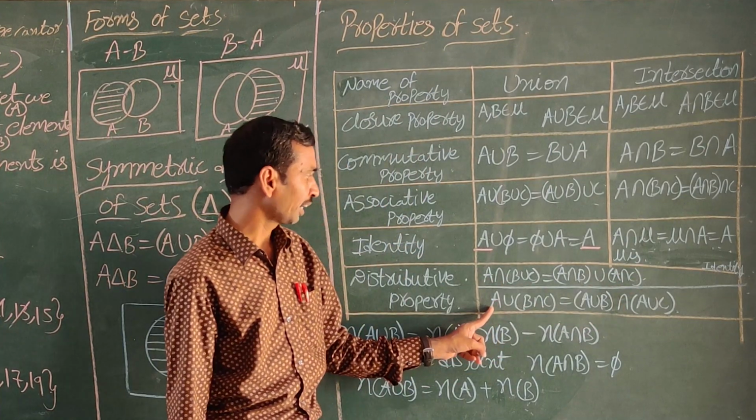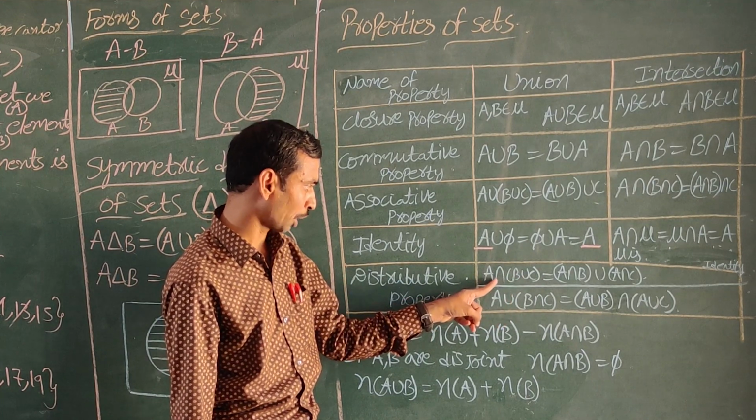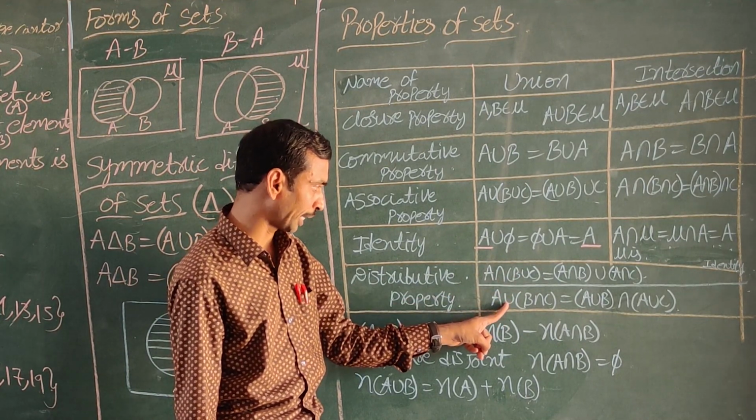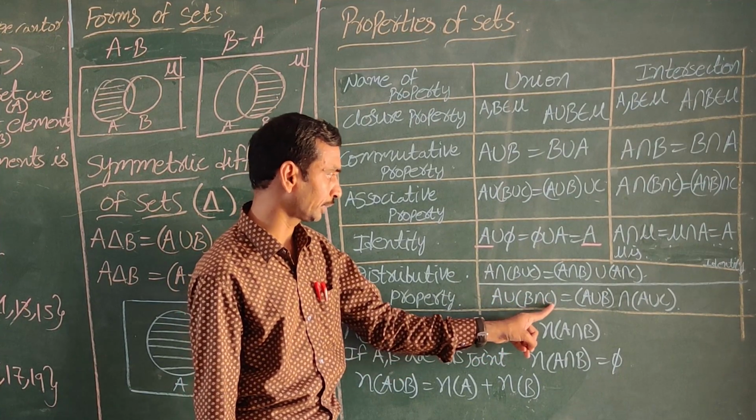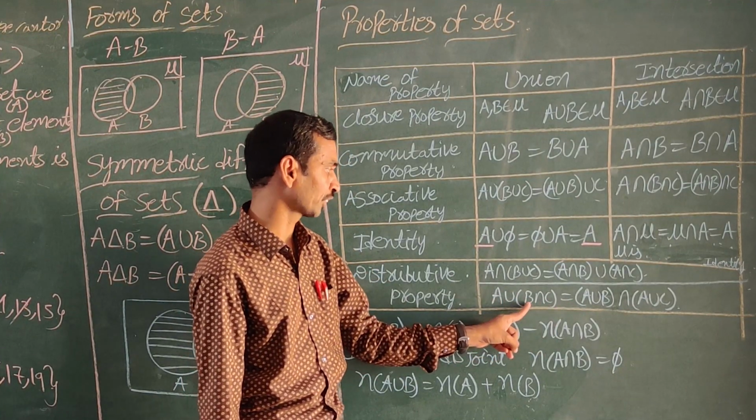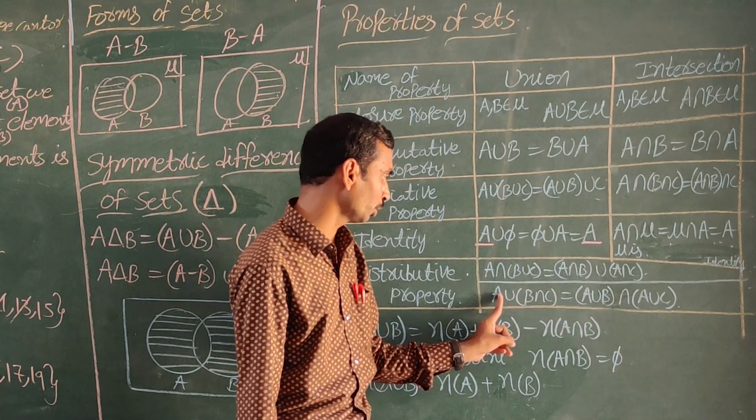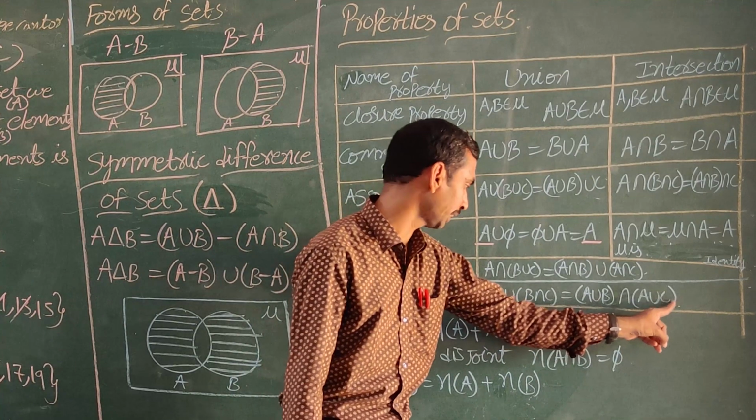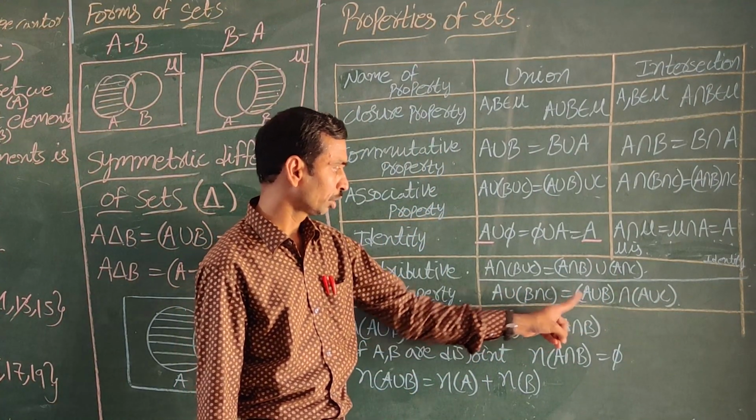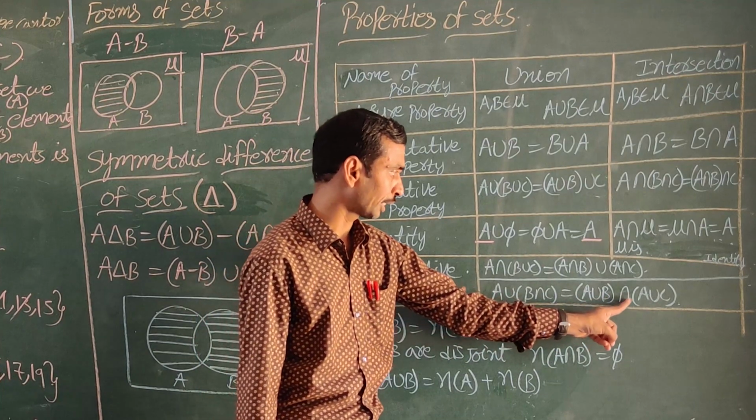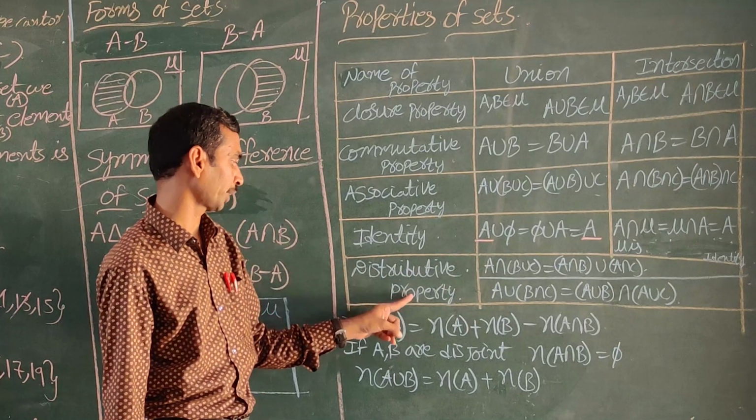Next, reverse. Previously union was inside and intersection outside. Now union is outside and intersection is inside. A union B intersection C is equal to A union for the first one, A union B, and intersection is coming outside, and A union for the second one, A union C. A union B intersection C is equal to A union B intersection A union C. These two are the distributive properties.